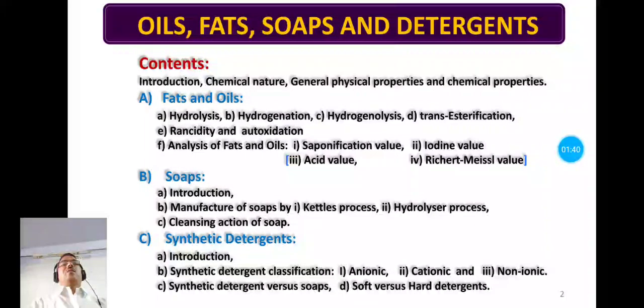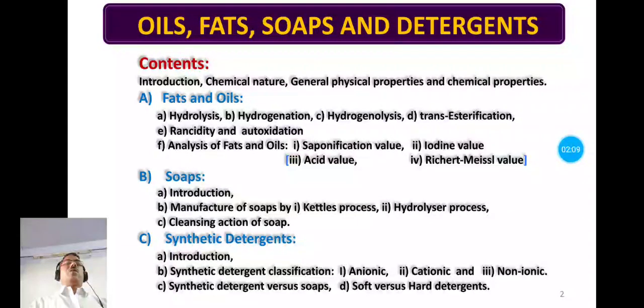And in this section we have to study the introduction of fats and oils and chemical nature, its general physical properties and chemical properties like hydrolysis, hydrogenation, hydrogenolysis, transesterification, rancidity and autooxidation, and analysis of fats and oils.